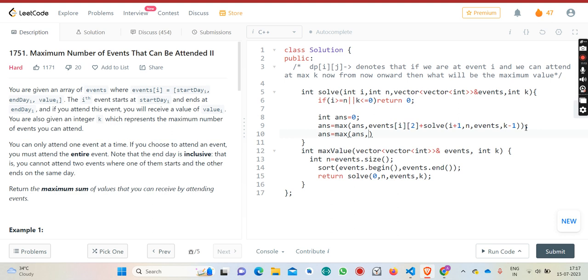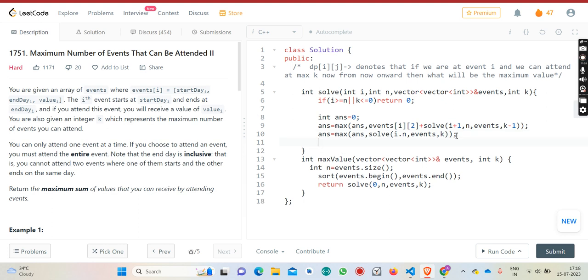And second option is what? Answer is equal to maximum of, I will just skip this event, and just carefully observe that I have not decremented k, because I have not attended this event. And now I will return the maximum of both. But one thing you should observe, I will do i plus 1 here, but is it optimal? Is it optimal to go to i plus 1?